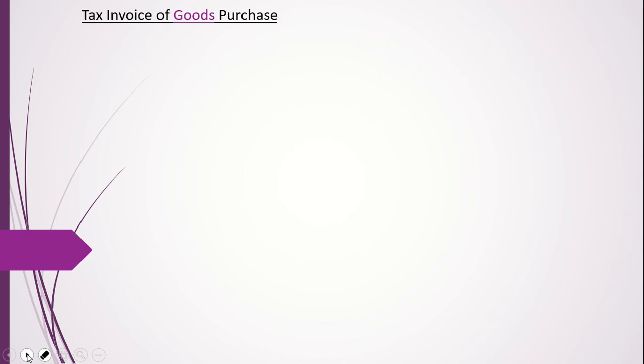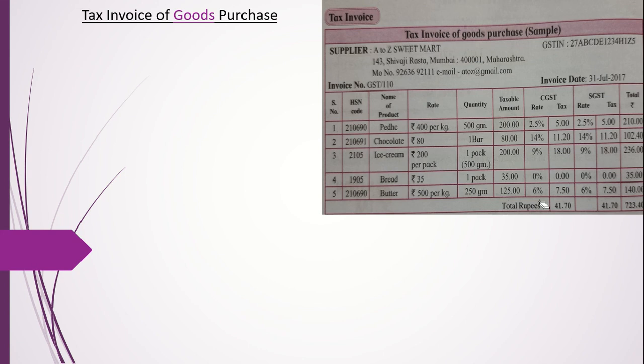Tax invoice of goods purchase. So this invoice we saw just now. Now let us see some questions related to this. The price of 1 kg of pedha is 400. Therefore, cost of 500 grams of pedha is rupees 200. We saw it here, right?